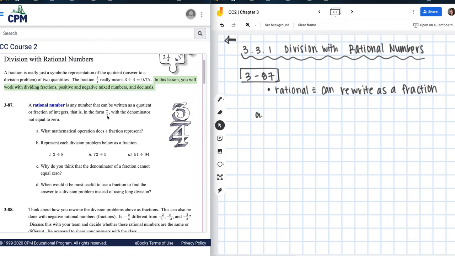Okay, so the first question says, and we're going to put a here, what mathematical operation does a fraction represent, right? And a fraction is just a division problem. Right? So don't tell me that I never taught you this, okay? And if we use an example, just like the example in the introduction, if I have 3/4, this is the same thing as 3 divided by 4, right? This is the same thing as 75/100, right?